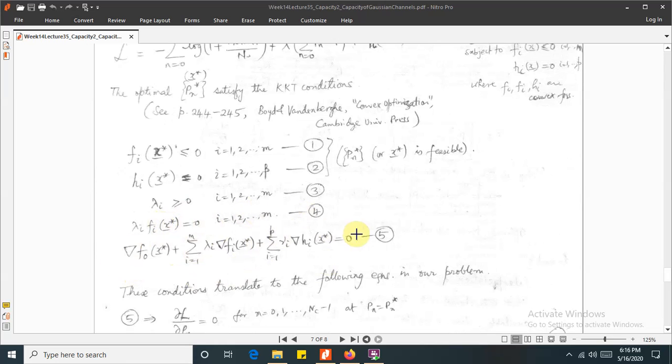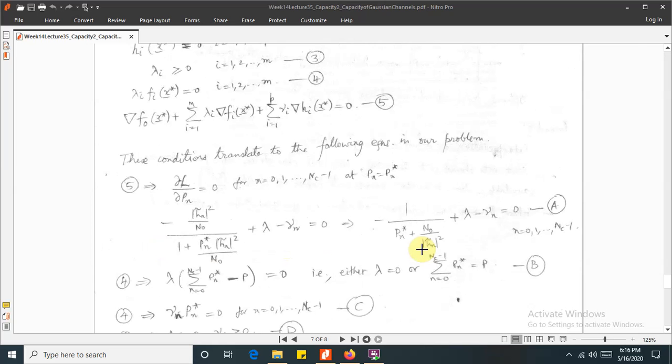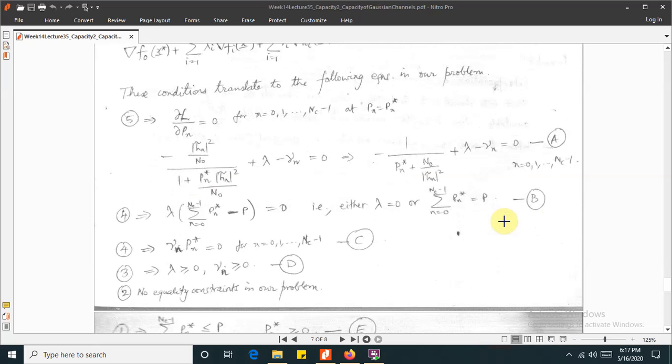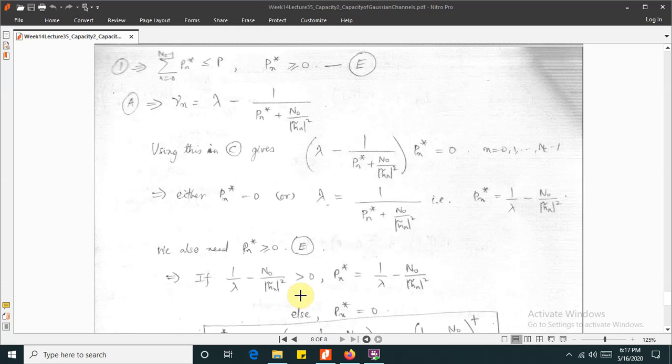If we put these values, equation number 5 would be the gradient of f0(x star) plus the sum of delta i gradient of fi(x star) plus the sum of i equal to 1 to p of vi gradient of hi(x star) equal to 0. These conditions translate to the following equations in our problem. 5 gives you the derivative of the Lagrangian with respect to Pn equal to 0 at Pn equal to Pn star, and you get equation A. From equation number 4, you get this thing. From equation number 4 again, you can get this thing. From 3, you get this thing. From 2, there is no equality constraint in our problem.